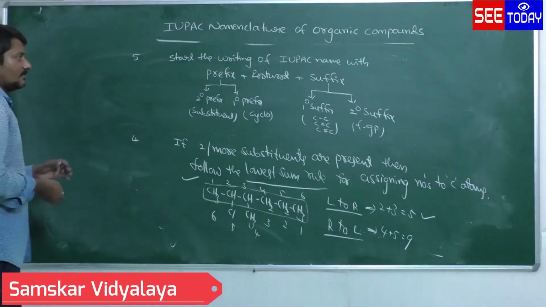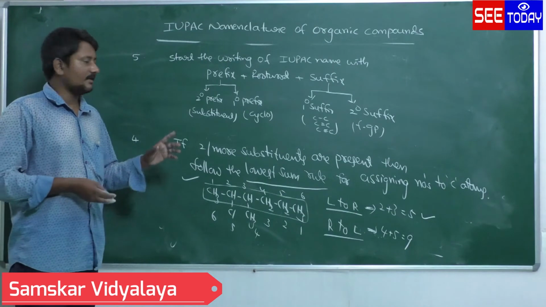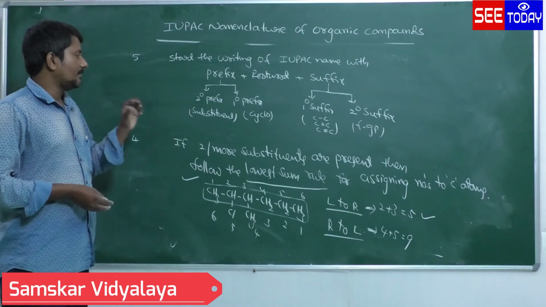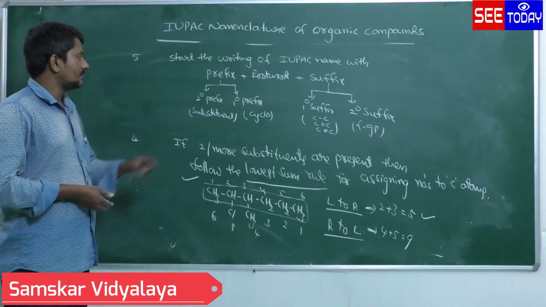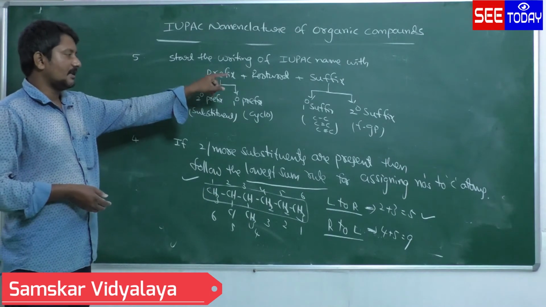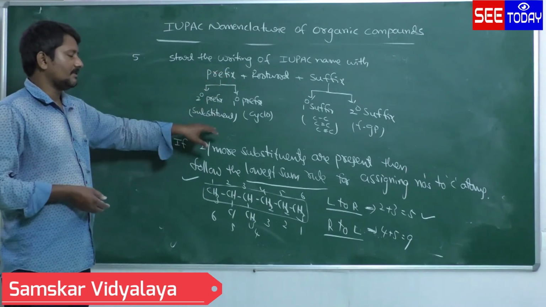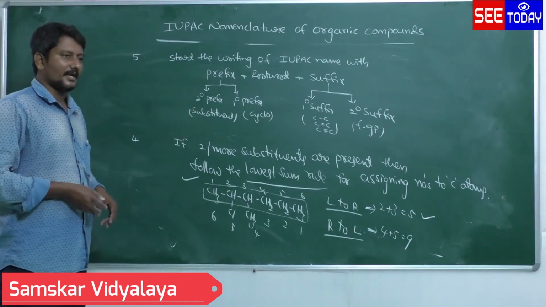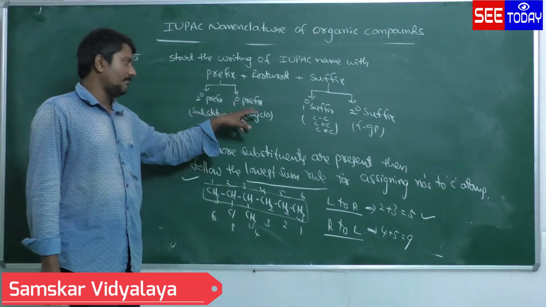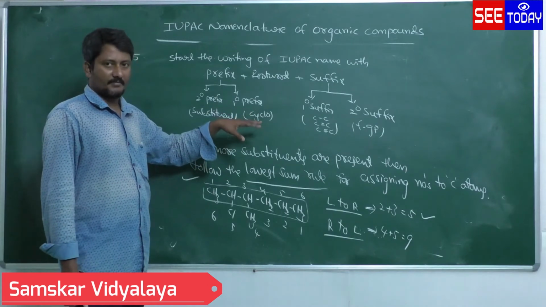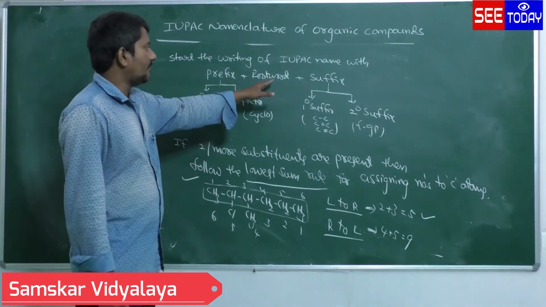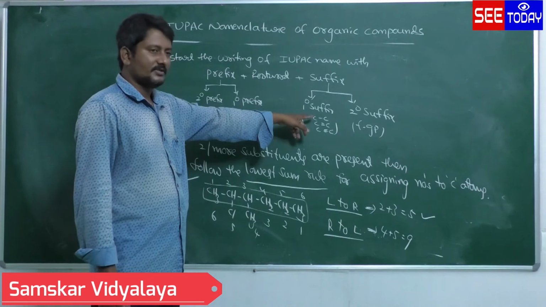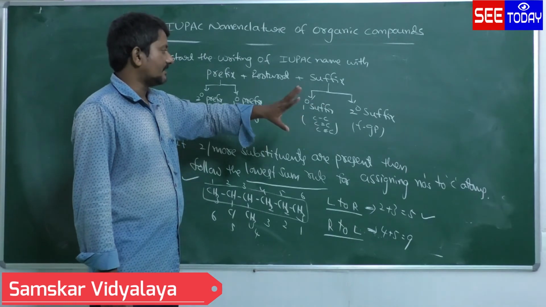Just to remember, while writing the IUPAC name, keep these key points in mind. First you have to write the prefix, then root word, then suffix. In the prefix, start with the secondary prefix, that is the substituent. After that, if a primary prefix is present, write it down, otherwise leave it. Then go for the root word. Then suffix: first primary suffix, then secondary suffix.